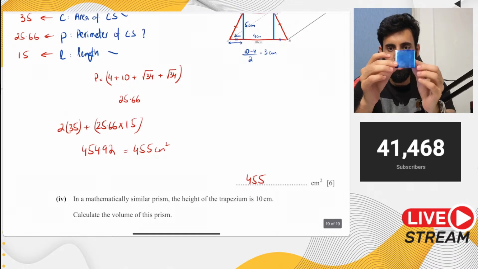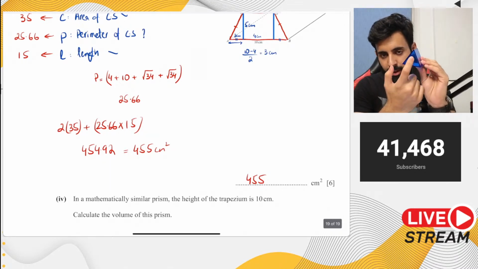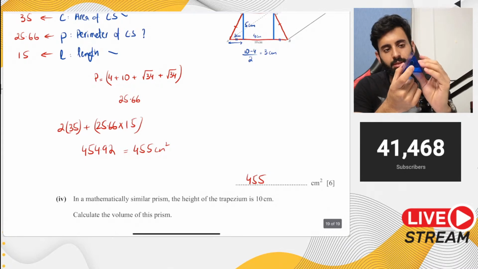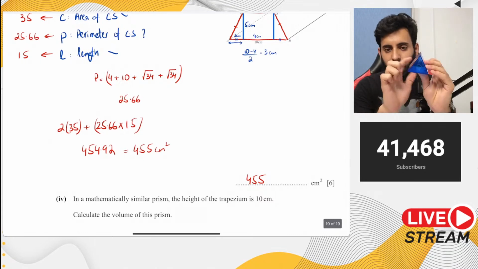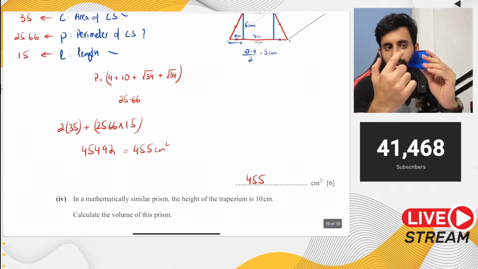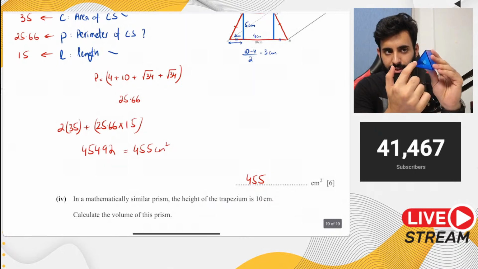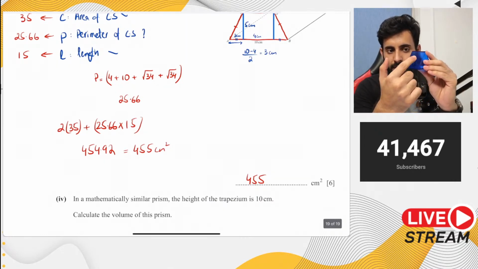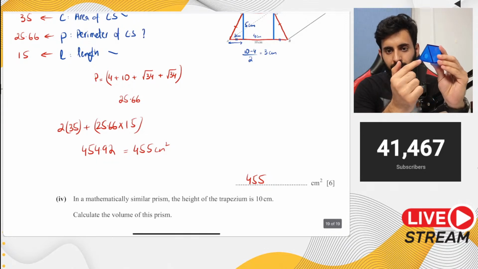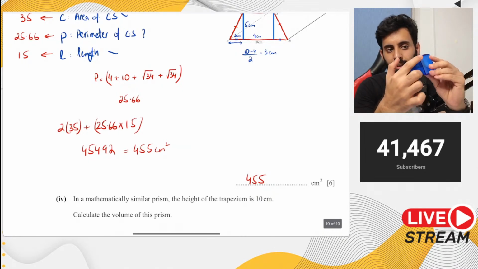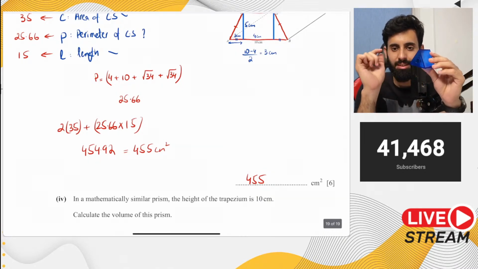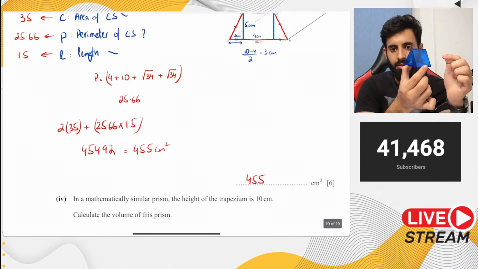So basically, when we do 2 times of C, what we actually end up doing is we end up calculating the surface area of this shape, okay, and the surface area of this face actually, this face and this face. तो ये तो हमारे 2C से cover हो गए. Now, when we calculate the perimeter of the cross section, so that means we now have this length, this length, and this length. Up here, when we multiply the sum of these 3 lengths by the length of the prism, since it's the sum, what you get as a result is basically the sum of the areas of the 3 faces. कौन से 3 faces?